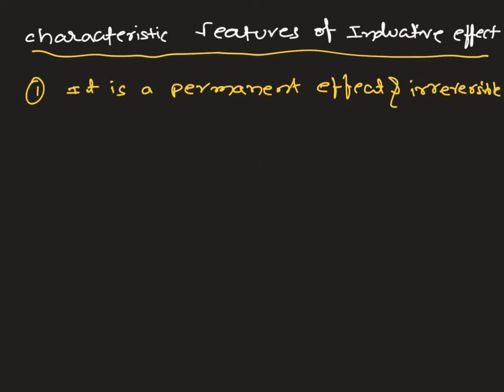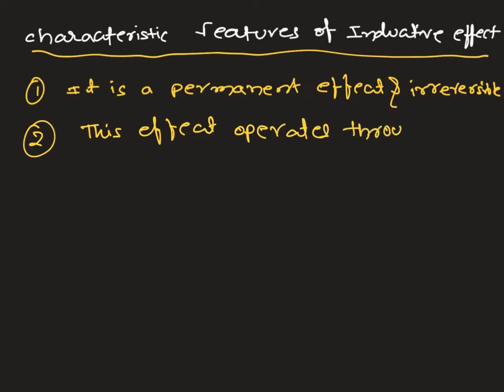The next point: the electron displacement operates through sigma bonds. Inductive effect operates through sigma bonds.